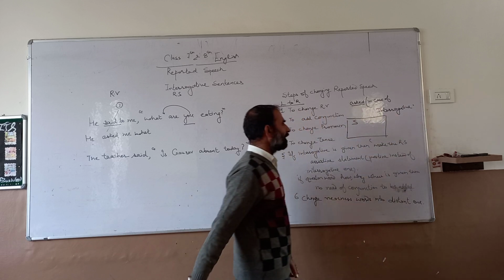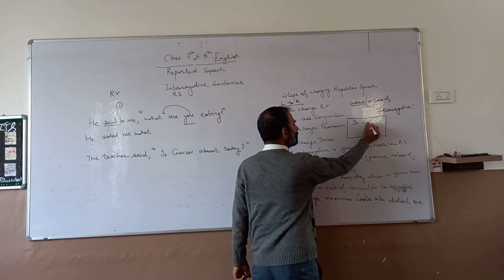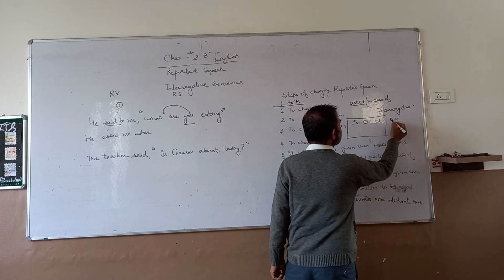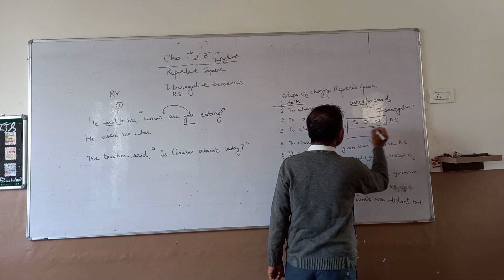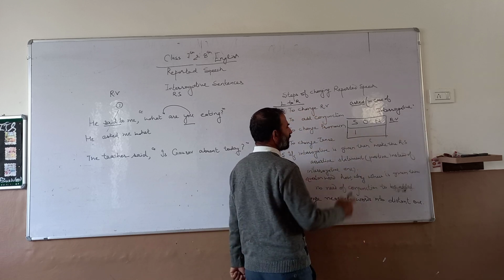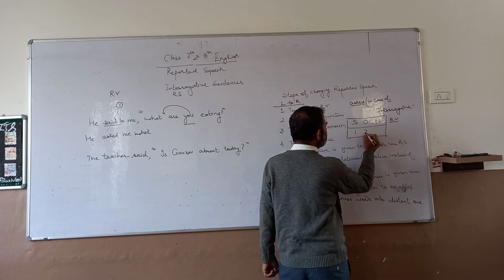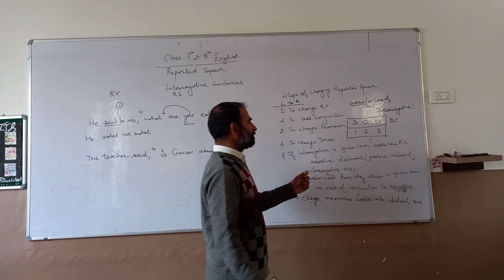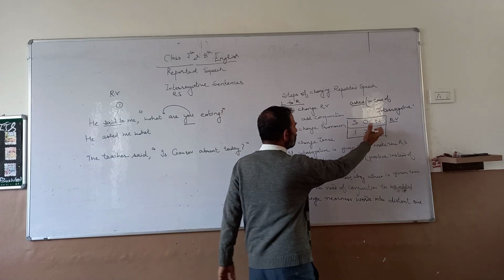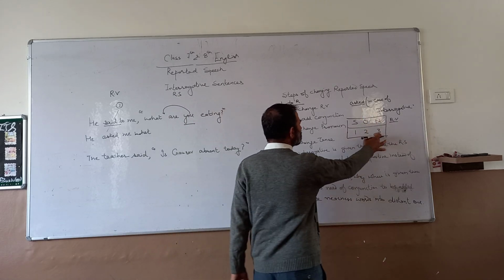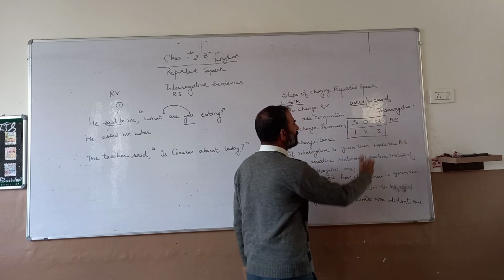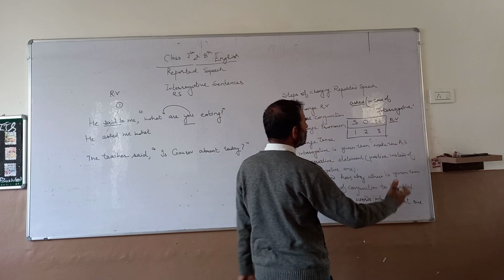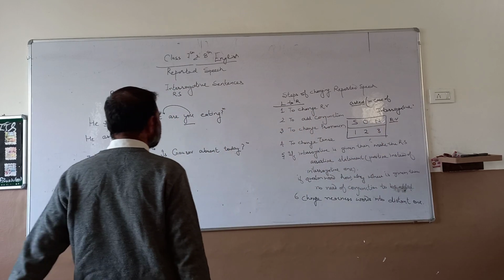Subject, clear, object, and this stands for no change. This is related to the reporting verb, this part. And then first person, one stands for first person, second stands for second person, third stands for third person, or we can say no change. Here third person: he, she, me, he, she, name of any person, etc. They have them, like that.